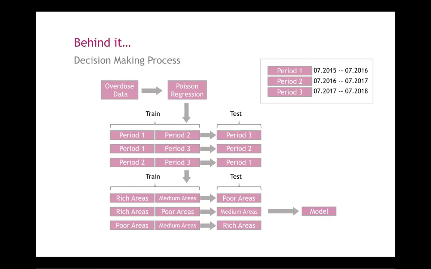First, we validate it by time, which is 3 periods of different years. Then we split the areas of different incomes with the data as training and test sets, and compare the results from different sets.